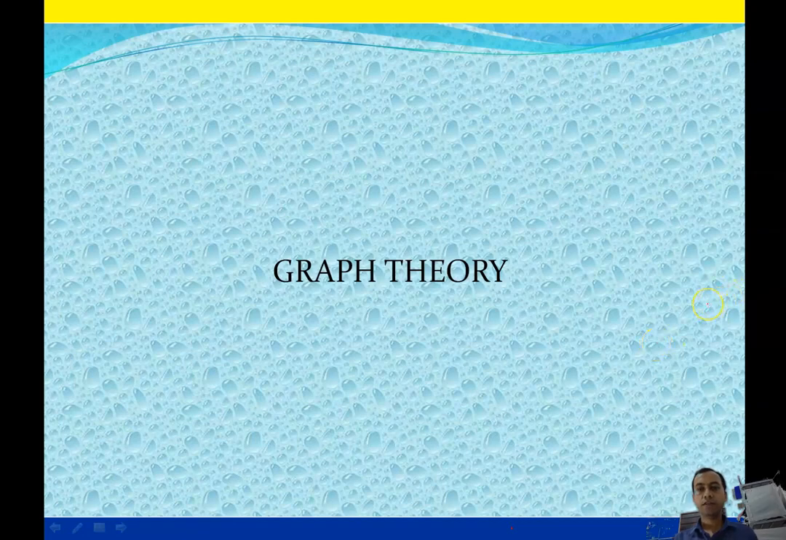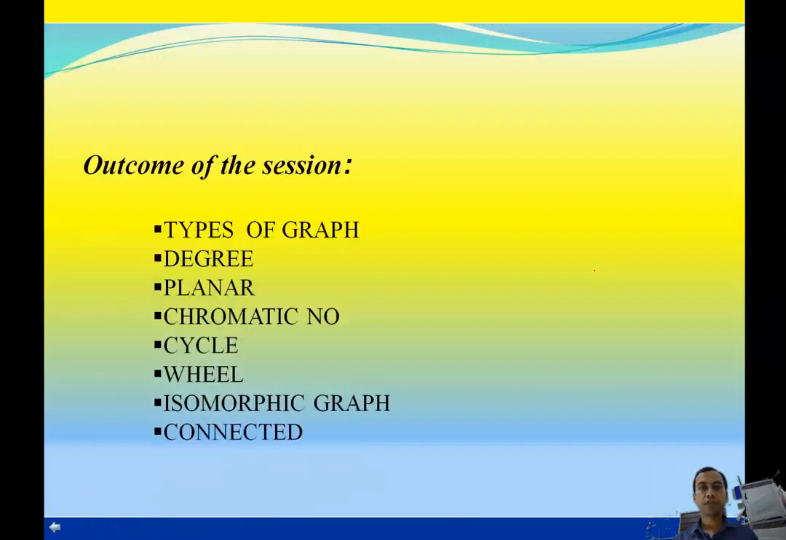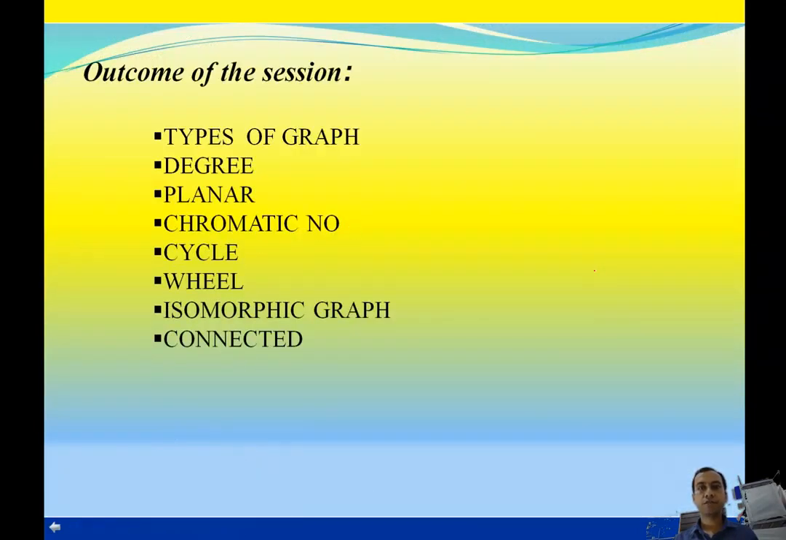In this lecture, we are starting discussion on graph theory. After completion of this unit, a student will be able to understand the types of graph, the degree of a graph, planar and non-planar graph, chromatic number of a graph, what is cycle graph, what is wheel graph, how to represent wheel graph, what is complete graph, how to draw complete graph of some given node, what is isomorphic graph, and what is connected graph, what is connected component of a graph.